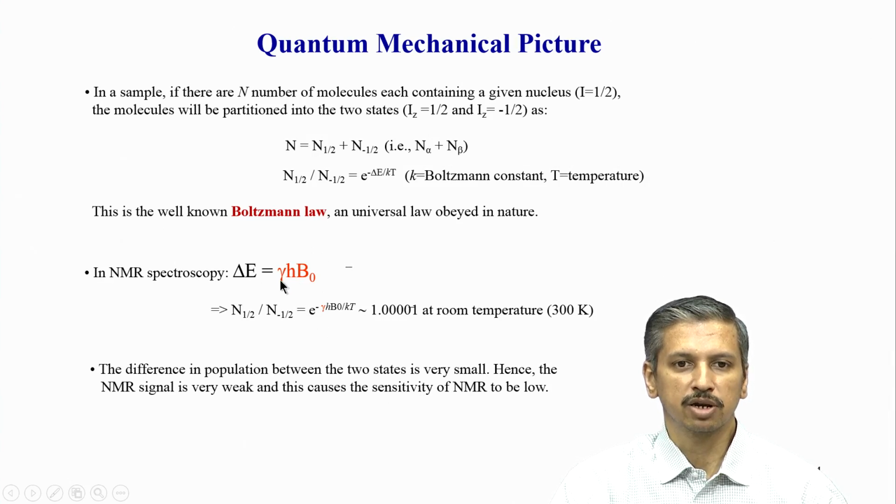Remember, this is something not in our hands. This is a constant for proton, carbon, nitrogen and any nucleus. But what can be changed is this B0. So if I increase the B0, going to higher and higher magnetic field, I can increase delta E, and if I can increase delta E, I can improve this ratio. I can make it a little bit better than what it is right now at room temperature.